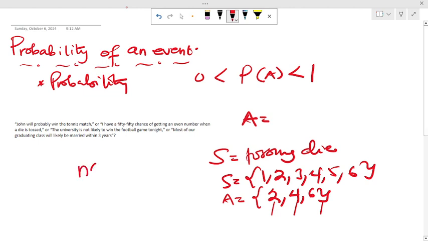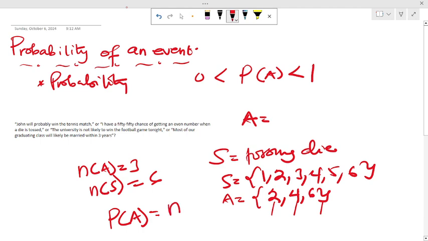So the number of outcomes of the event A is 3, and the number of outcomes of the sample space is 6. So the probability of that event A is the number of outcomes of A divided by the number of outcomes of the sample space. Then we get 3 over 6, which is 0.5.